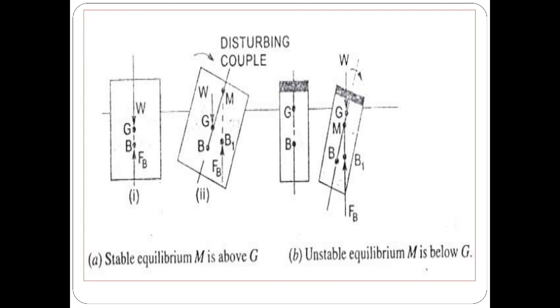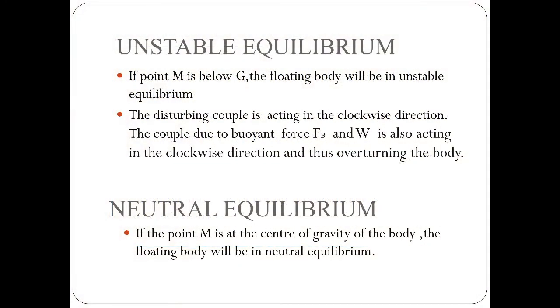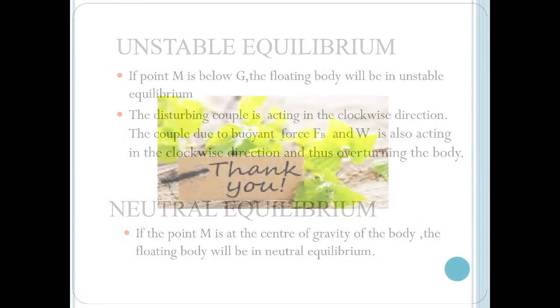Means the body never achieves the initial position. The third case is neutral equilibrium. In that case, M coincides with G. Thank you.